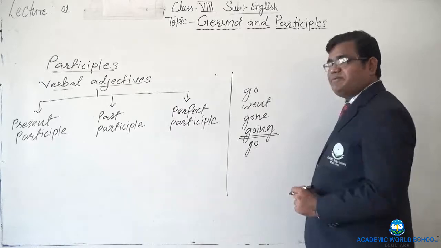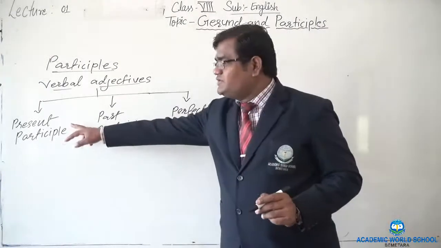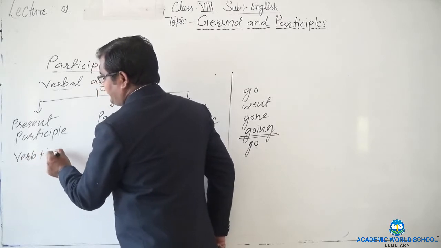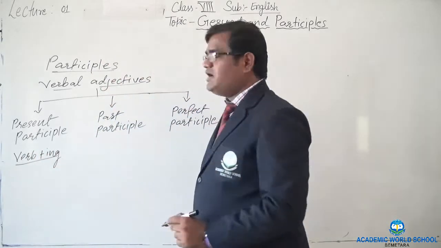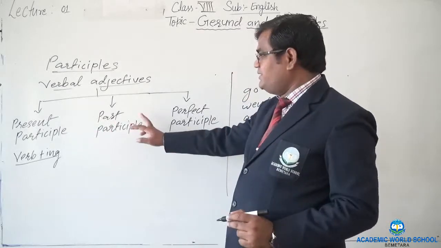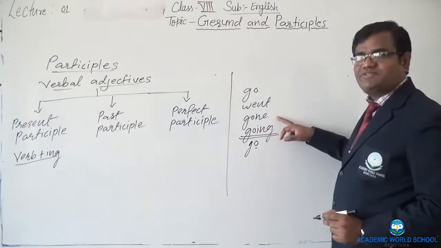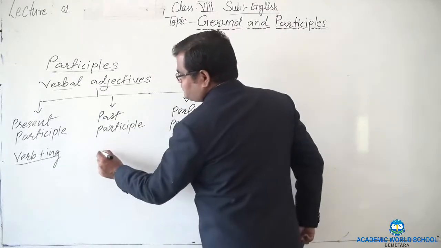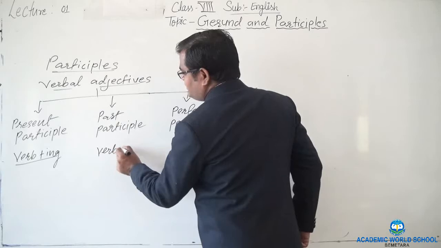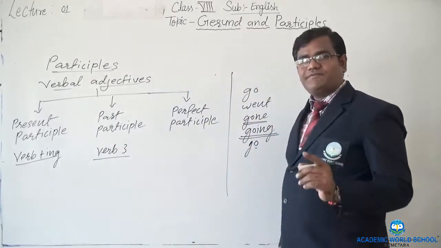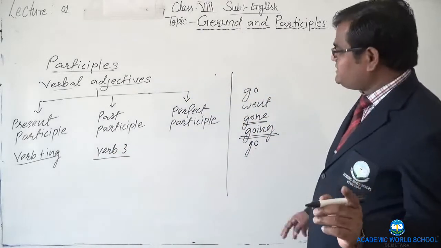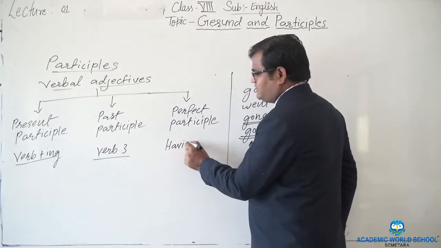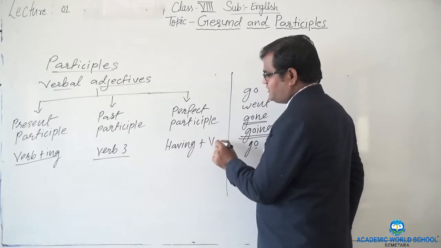Here, present participle means ing form we have to use. So verb plus ing form we call present participle. Past participle, third form of the verb, right? Third form of the verb we call past participle. So it is the verb third form. Verb third form is called past participle. And perfect participle, here we use generally having plus third form of the verb.